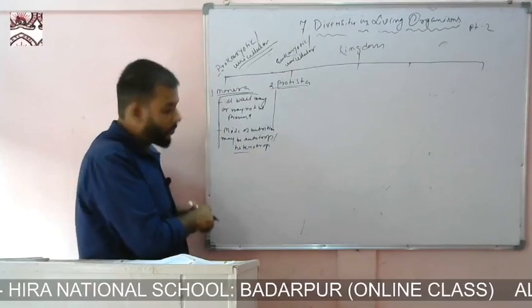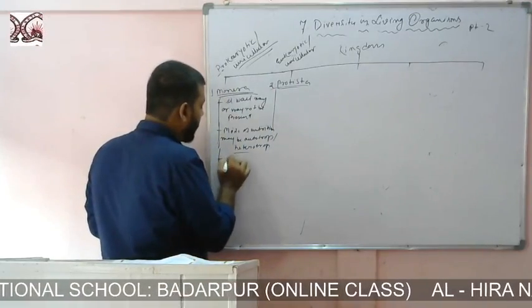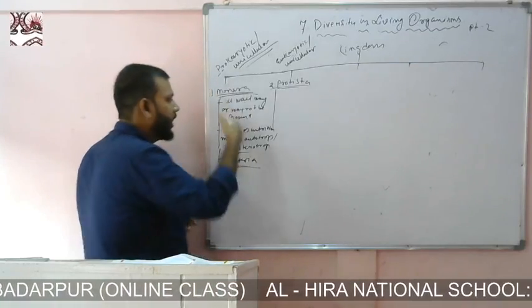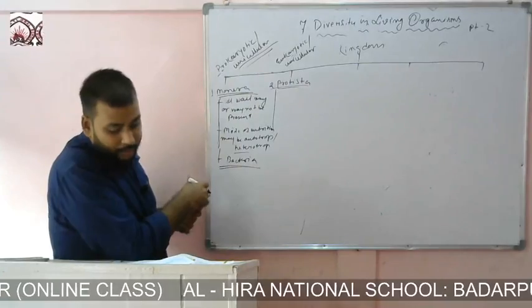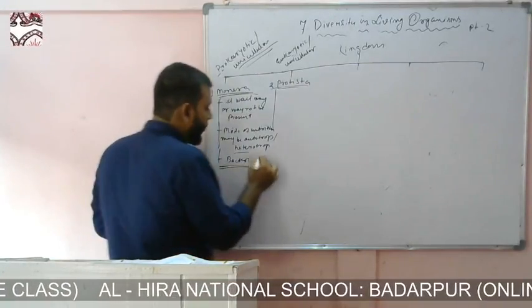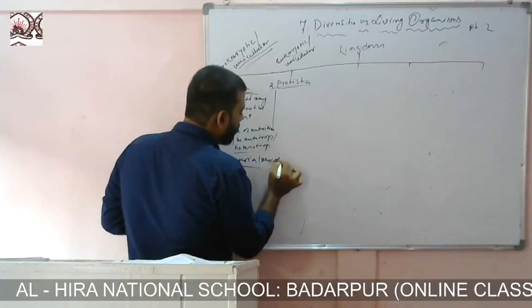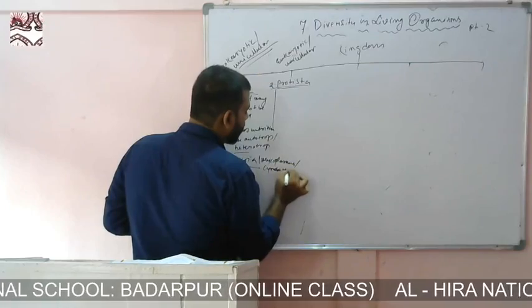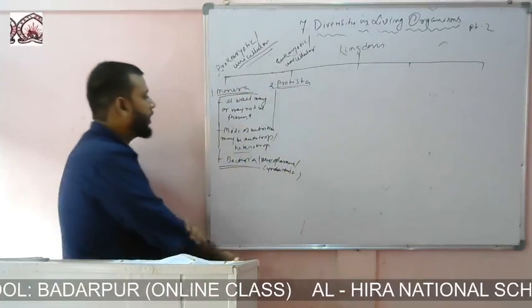So mostly bacteria we will find in this kingdom. Mostly bacteria like Mycoplasma or Cyanobacteria. So what are the characteristics of kingdom Monera?